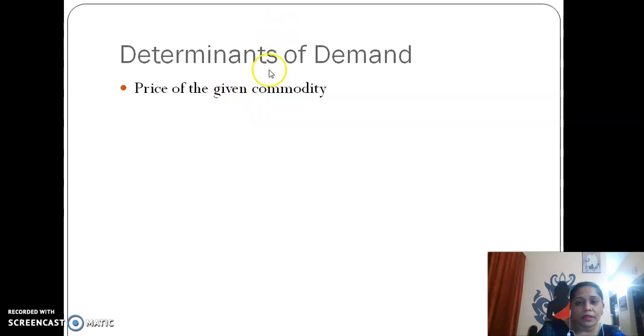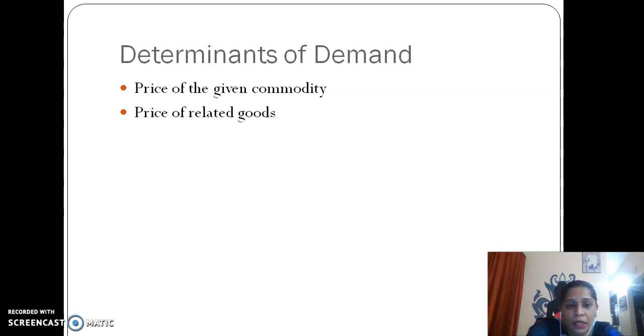Now the next thing is price of related goods. If I take the same example, tea, and you are not very particular about tea, what could be the substitute you have in mind? The substitute could be coffee. If you go to a shop to demand tea, but the shopkeeper says tea is not available, what will you do? You will say, okay, just give me coffee.